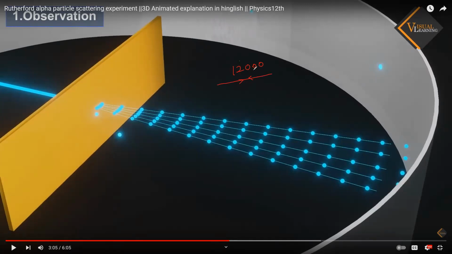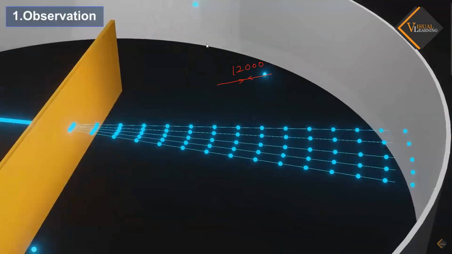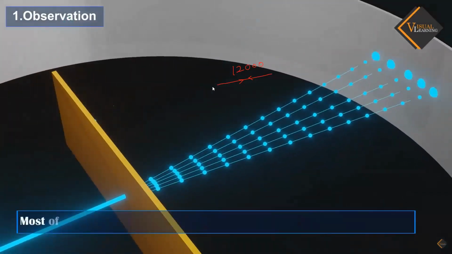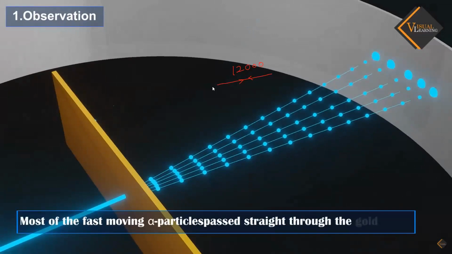Very few alpha particles will be on the same track, and very few are deflecting with a greater angle, and most of them are deflecting with a small angle. And many of them are going in a straight line, going through the gold foil. So that is your observation. Most of the alpha particles passed straight through without deflection. Most of the fast-moving alpha particles passed straight through the gold foil.